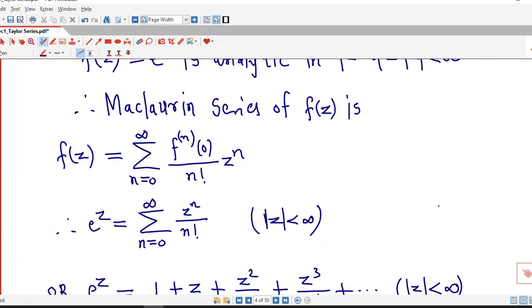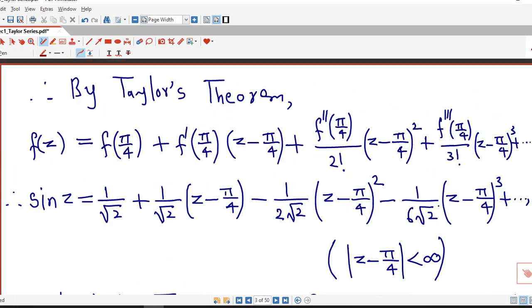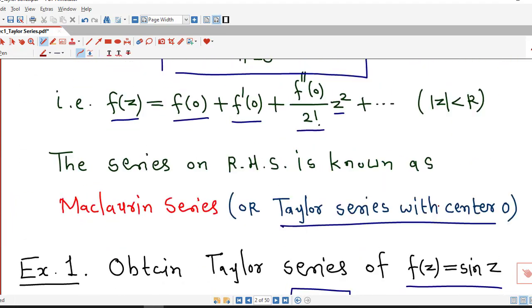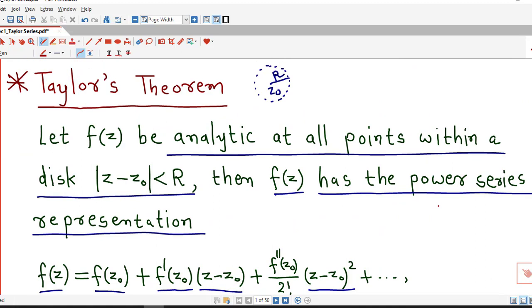Here analyticity is important. If we don't have analyticity in the open disk, then we are not able to represent the given function in terms of a power series. So it is required that the function is analytic in some open disk with center z0 and some positive radius r.